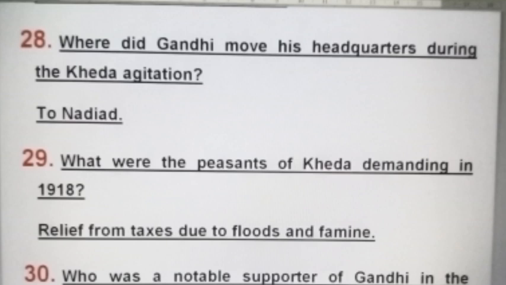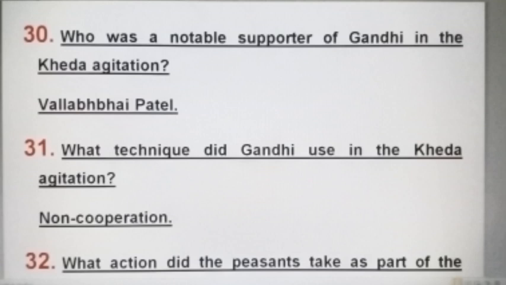What were the peasants of Kheda demanding in 1918? Relief from taxes due to floods and famine. Who was a notable supporter of Gandhi in the Kheda agitation? Vallabhbhai Patel. What technique did Gandhi use in the Kheda agitation? Non-cooperation.